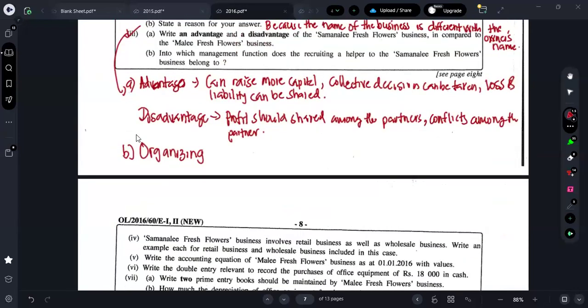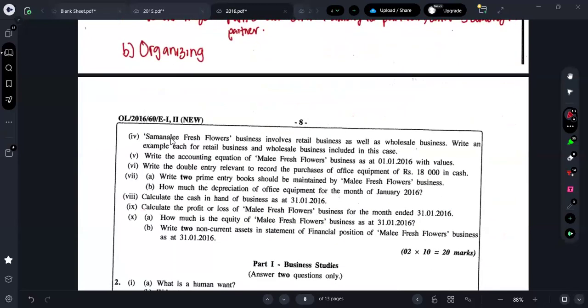So what are they asking in Roman number 4, guys? Similarly, fresh flower business involves retail business as well as wholesale business. Write an example for each, for retail business and wholesale business. So you all can just put it right. Very easy question, no guys. So what do they do for retail business, and what do they do for wholesale business?